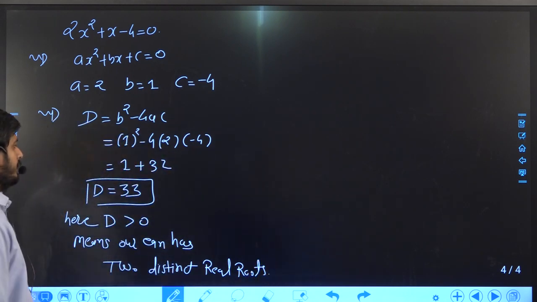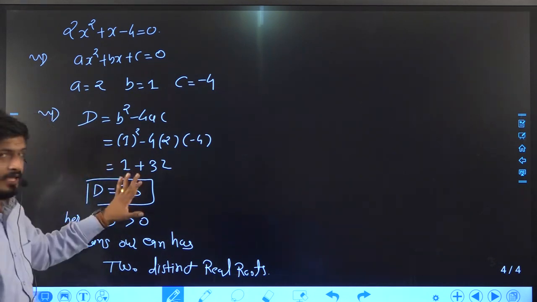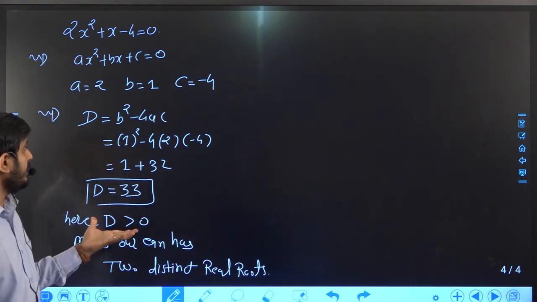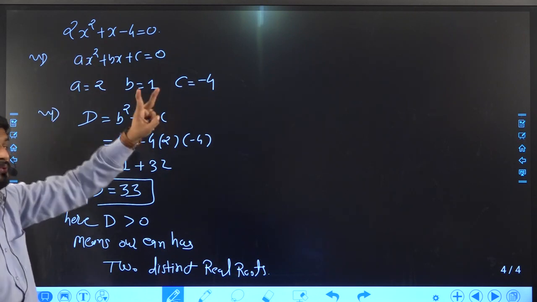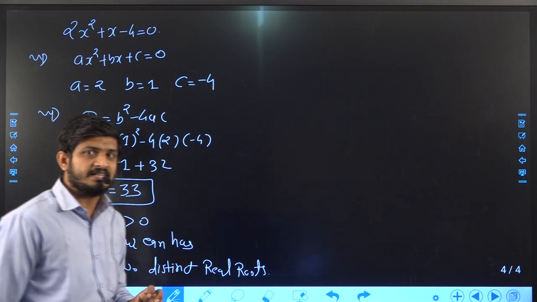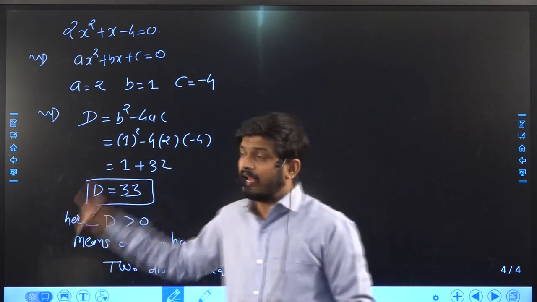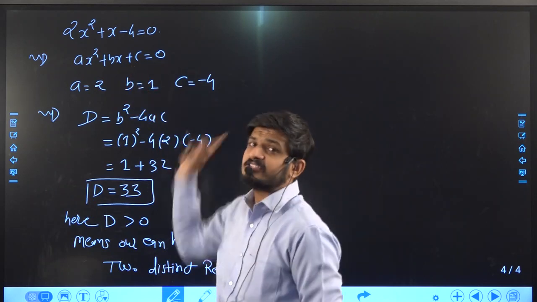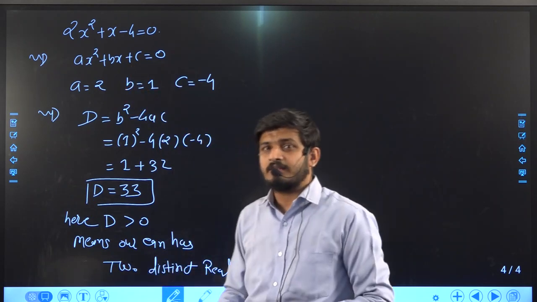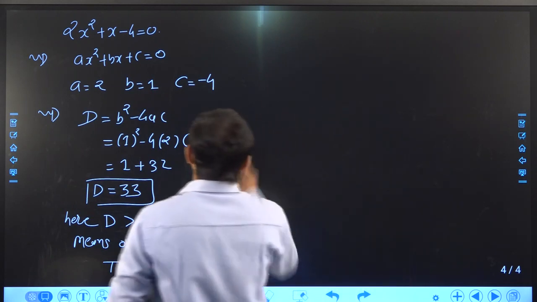This value of d says that this equation has two distinct solutions. By using the factorization method, you cannot get your answer. But this method says that yes, this equation has real solutions, two distinct solutions. So how can we get those distinct solutions?